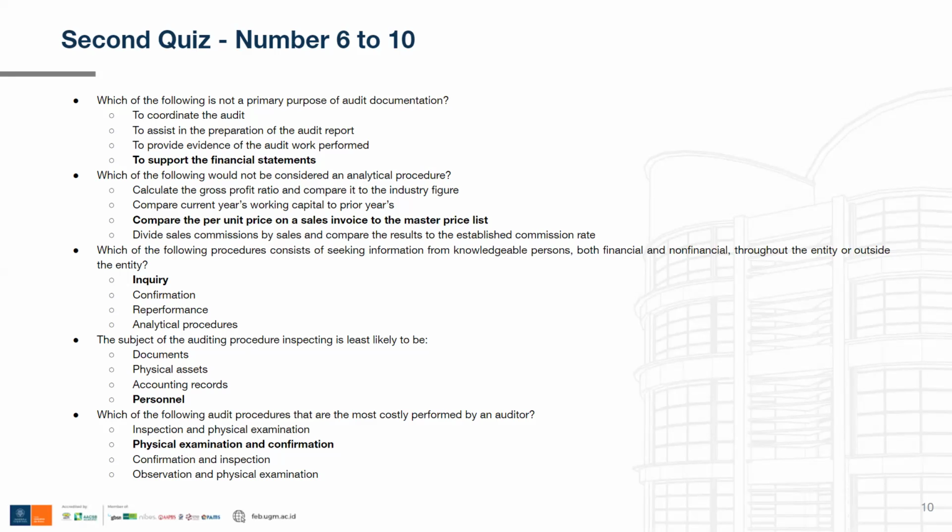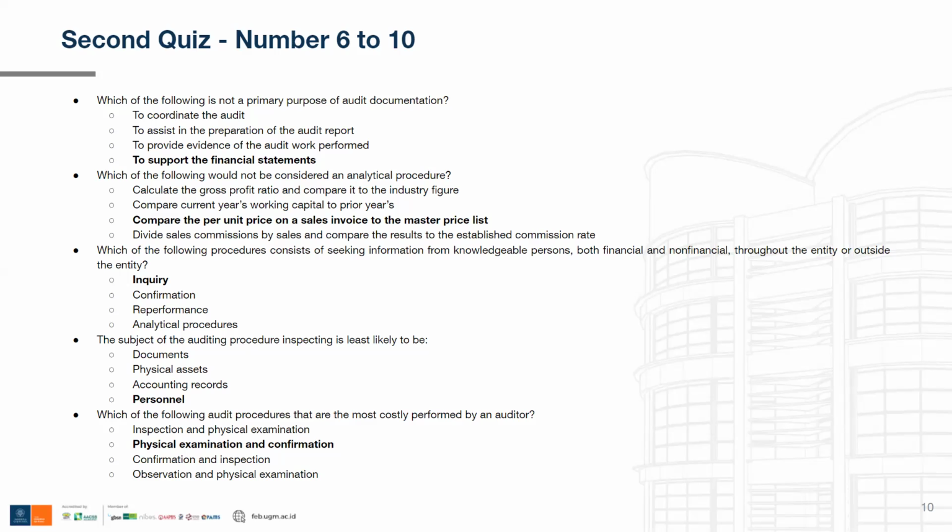Physical asset examination is also considered inspecting because inspecting a physical asset does not make the auditor perform a detailed examination on, for example, cars and buildings, but still it is a part of inspecting. So it's not as likely as documents, but it's still there. You get my point.